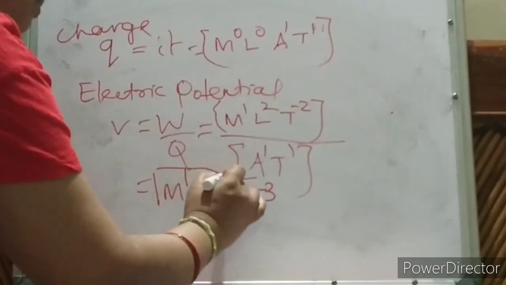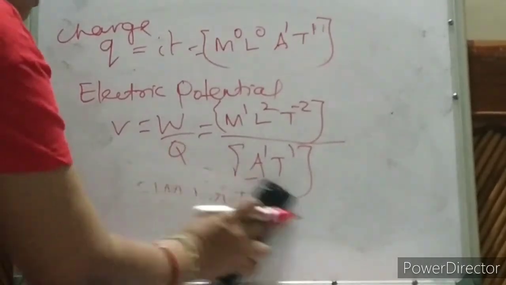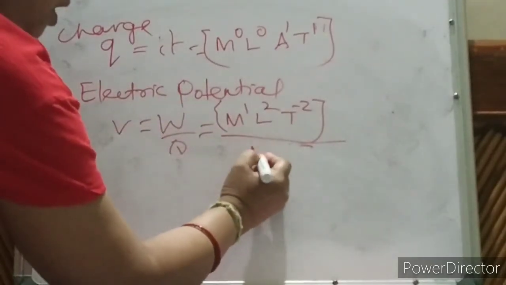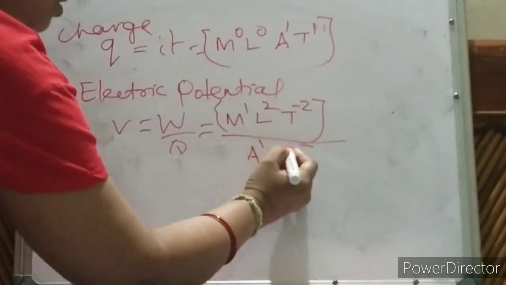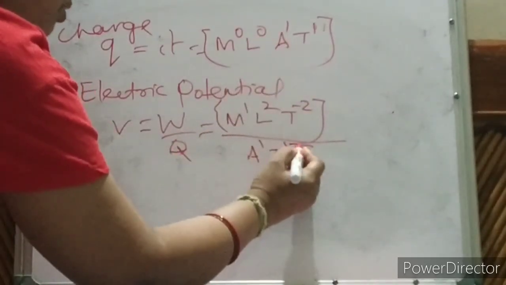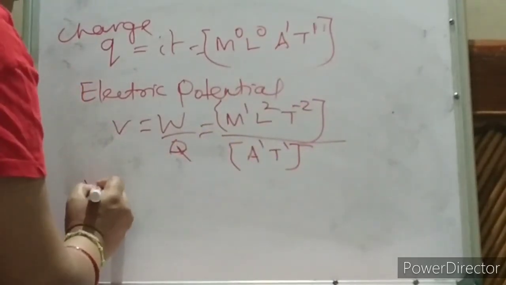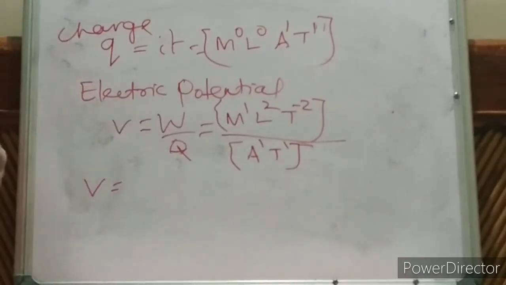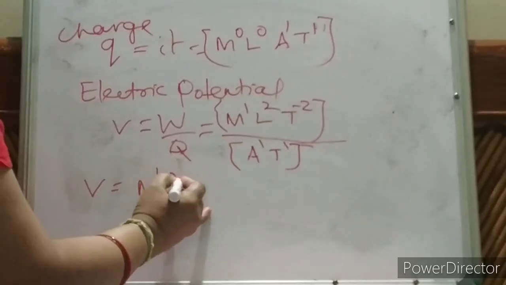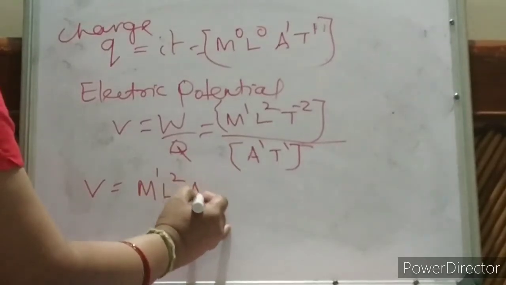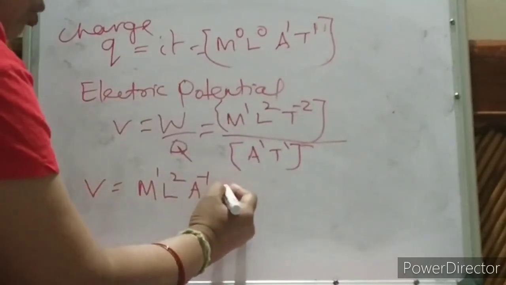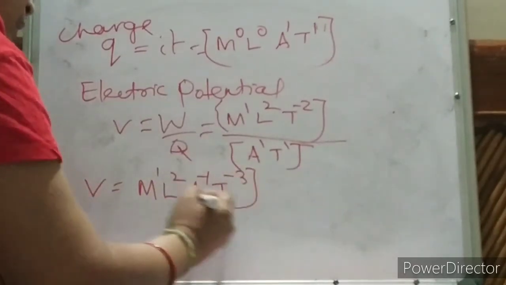Q is equal to A1 T to the power 1. So the dimension of electric potential will be M1 L square, then A to the power minus 1, then T to the power minus 3. Important one again.